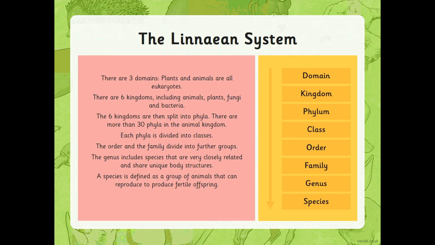Those 6 kingdoms are then split into further groups called phylum. In the animal kingdom alone, there are 30 phylum, so 30 different groups within that. Those groups are split further into classes. Those classes are split further into orders. Orders are split further into families. Families are split into genuses. And lastly, we end up with a species. So for one species, there is only going to be one type of animal in that group.